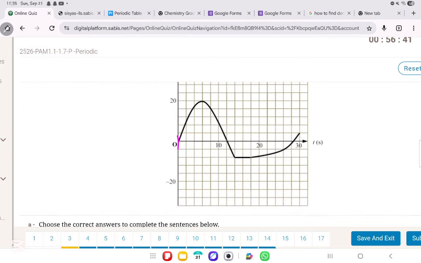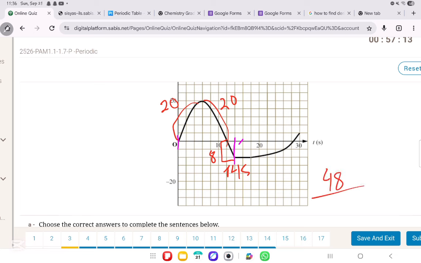This is 10, 11, 12, 13. No. So let's say that's 15. And 14 is over here. Let's say from here to here, this is from 0 to 14 seconds. Now, what's the total distance traveled? From here to here, this is 20. From here to here, this is 20 as well. And from here to here, this is 8. So the total distance traveled here is 48.